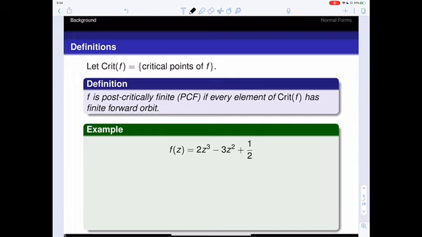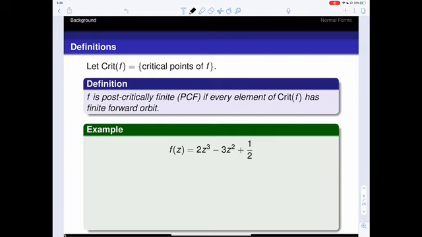We're going to let crit of F be the set of the critical points of F. And we mean this in the traditional sense where these are the places where the derivative vanishes. A map is post-critically finite if every element of the critical set has finite forward orbit. So if every critical point has finite forward orbit, so that means that they are fixed, pre-periodic, or periodic, then that map will be post-critically finite. This is one of the properties that is preserved under conjugation. So if we have a post-critically finite map, then all conjugates of that map are also post-critically finite. So if we want to describe post-critically finite maps, we can describe them up to conjugation.